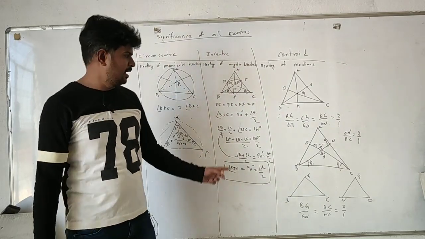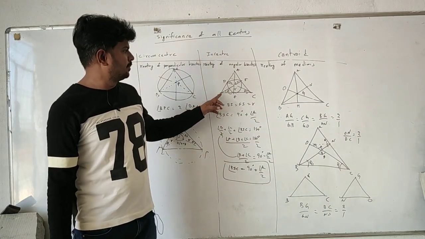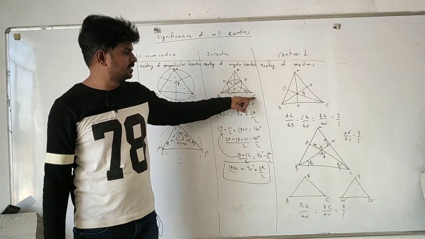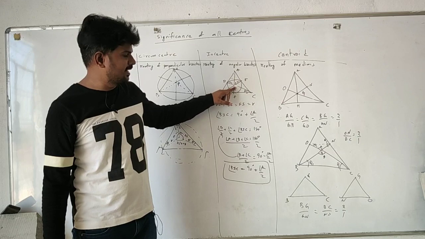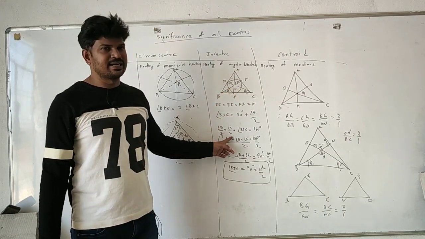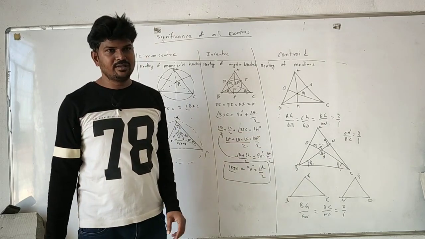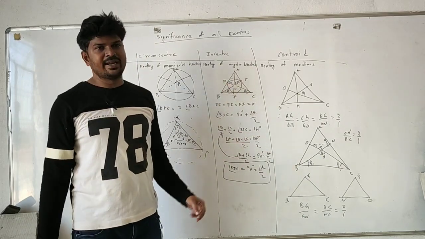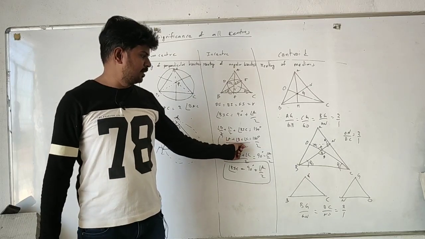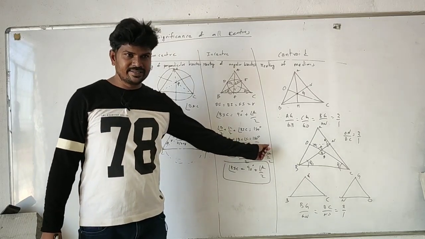How? I will take a proof here. Let me take triangle BIC, with the angle bisectors. This angle is B by 2, this is C by 2, and you have to find the angle here. You know the sum of three angles is 180 degrees, so angle B by 2 plus angle C by 2 plus angle BIC is equal to 180 degrees. We know for the whole triangle A plus B plus C is equal to 180 degrees. Make it half: angle A by 2 plus angle B by 2 plus angle C by 2 is equal to 90 degrees.